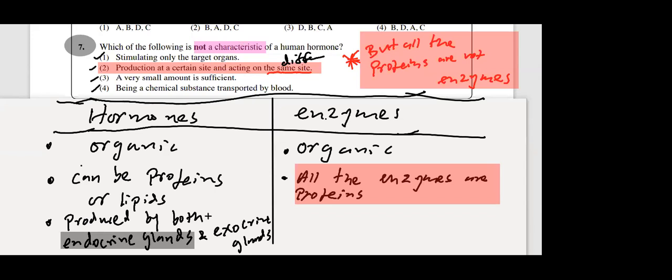And the other one, there are two kinds of glands. Endocrine glands always secrete hormones. But some exocrine glands can also, very rarely, secrete hormones, so you should better write here: produced by both endocrine and exocrine. Okay, don't write that one. I'll write only endocrine. Produced by endocrine glands, not exocrine. Sorry, produced by endocrine glands. On the other side you should write both exocrine and endocrine. Produced by endocrine glands, hormones.